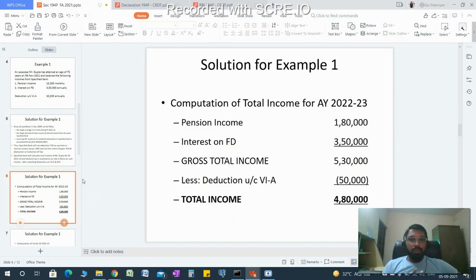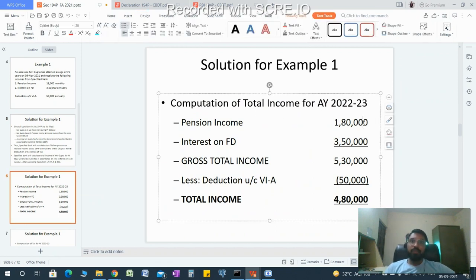So how do we calculate? First we have to compute the total income of Mr. Gupta. So pension income 15,000 monthly, it means 1,80,000 annually. Interest 3,50,000. Gross total income becomes 5,30,000. Now we will give a deduction of 50,000. The total income comes out to be 4,80,000.